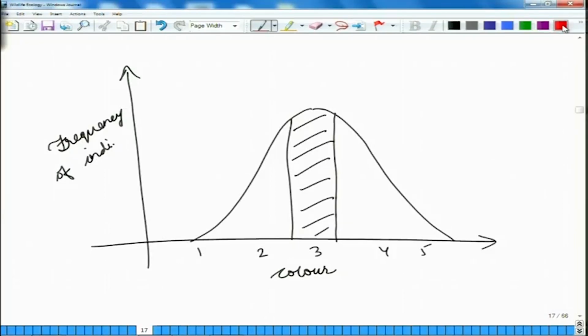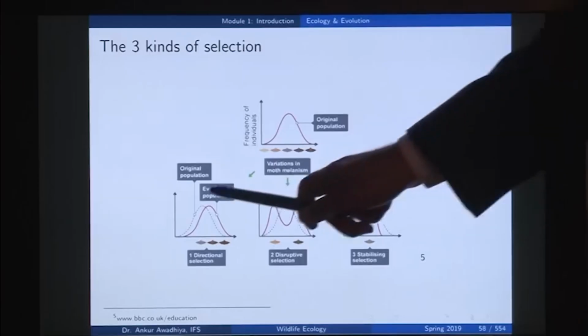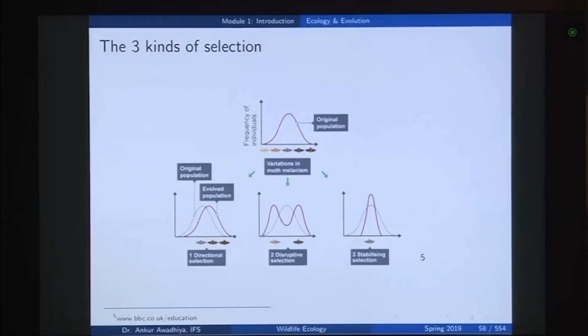Now, if the situation changes and if this curve shifts to the right, so it becomes something like this. So, in this case we will have that the organisms of shade 4 are more selected. So, this is a directional shift. So, essentially the peak of the curve shifts from this to this, or it can move to the other side as well. So, this is a directional selection.